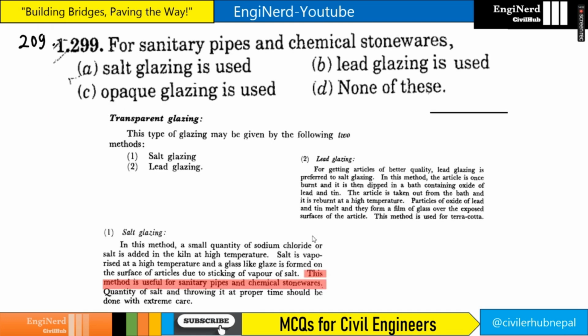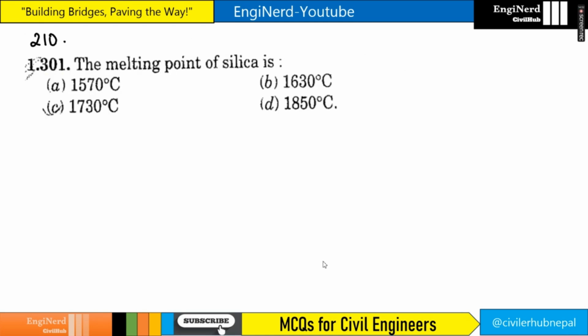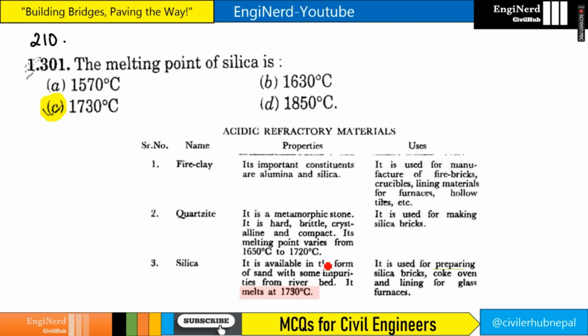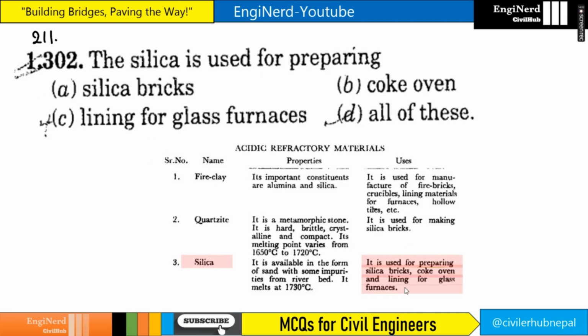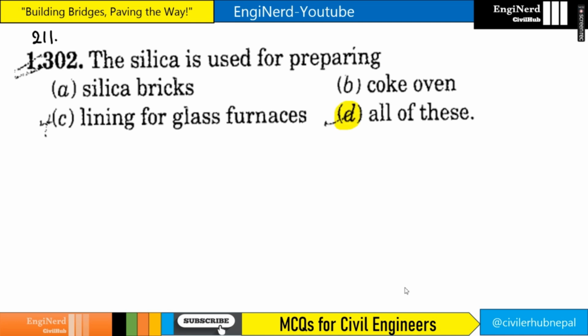For sanitary pipes and chemical stonewares, salt glazing is used, lead glazing is used, opaque glazing is used. So if you see here in the salt glazing, this method is useful for sanitary pipes and chemical stoneware. So our answer will be salt glazing. The melting point of silica basically is 1730 degrees Celsius. And also you need to note this, it is used for preparing silica bricks, coke oven and lining for glass furnaces. So the silica is used for preparing what? Silica bricks, coke oven, lining for glass furnaces. Everything is correct. Answer is all of the above.